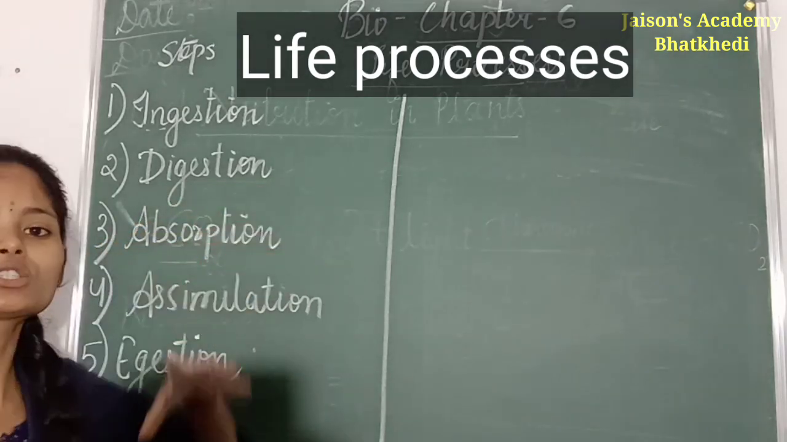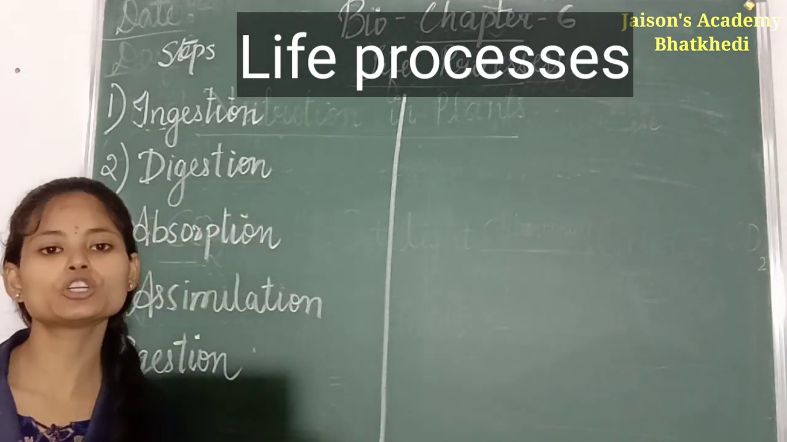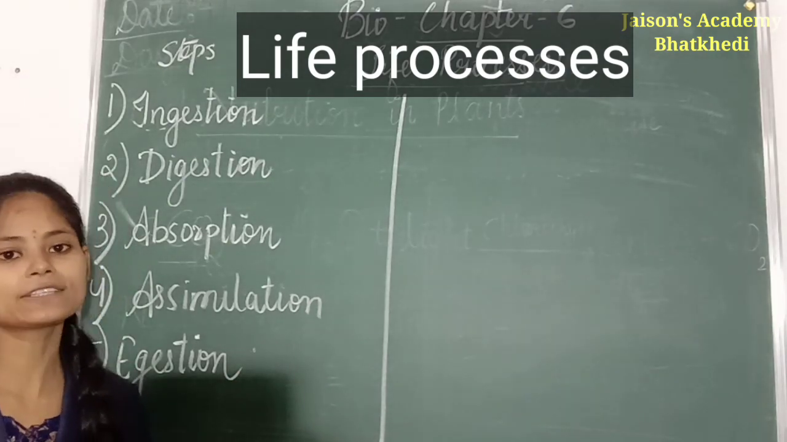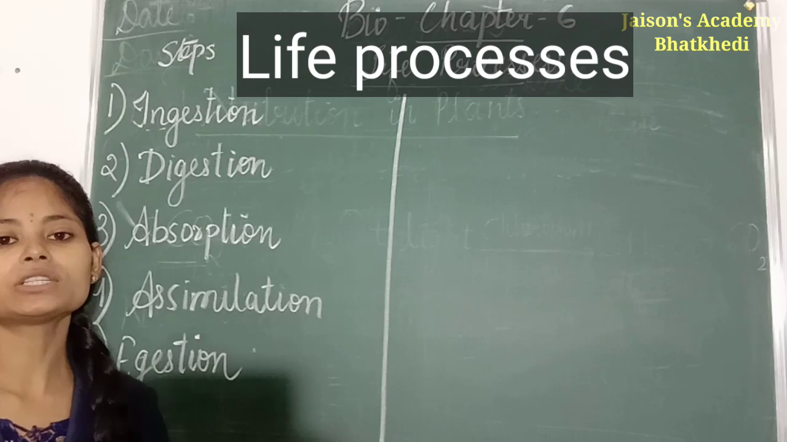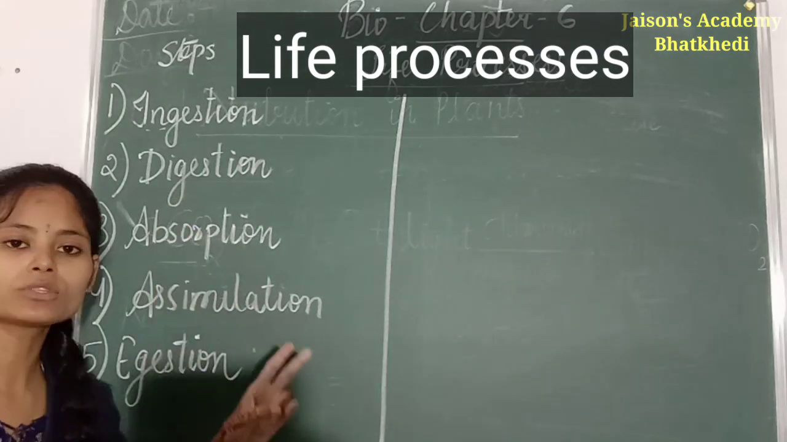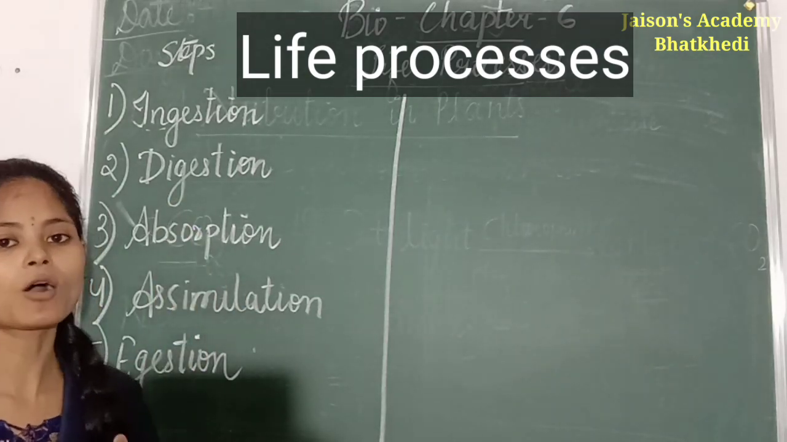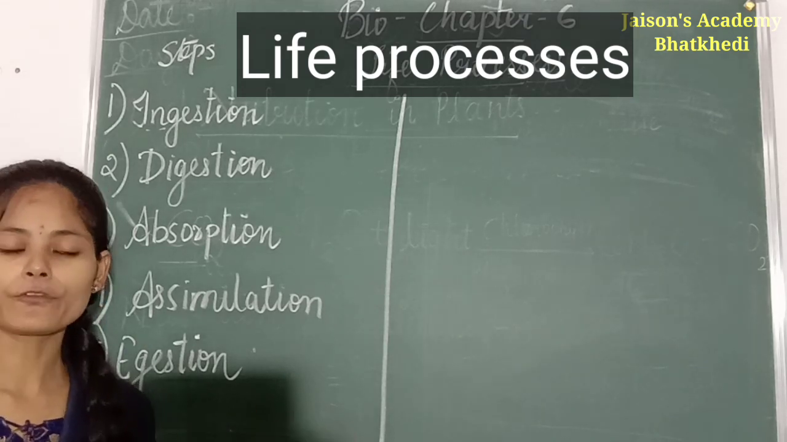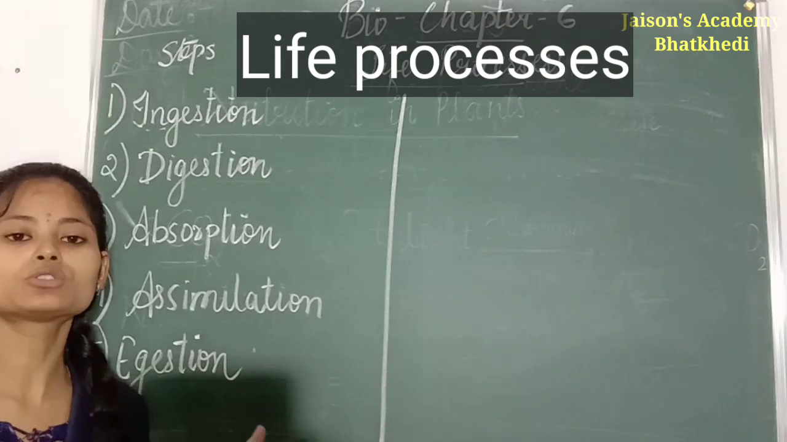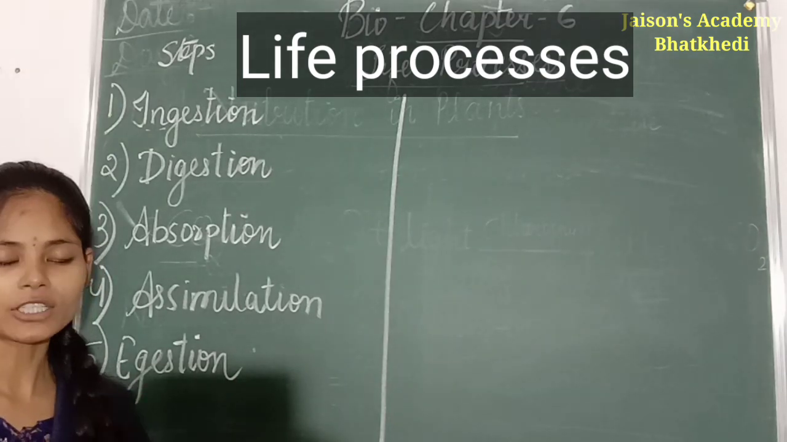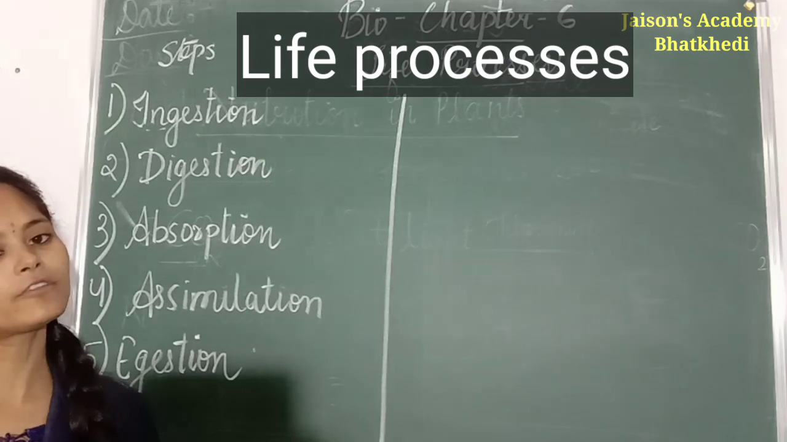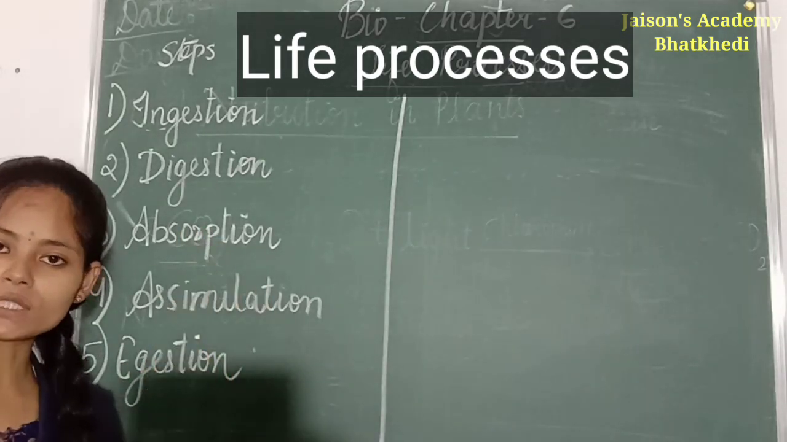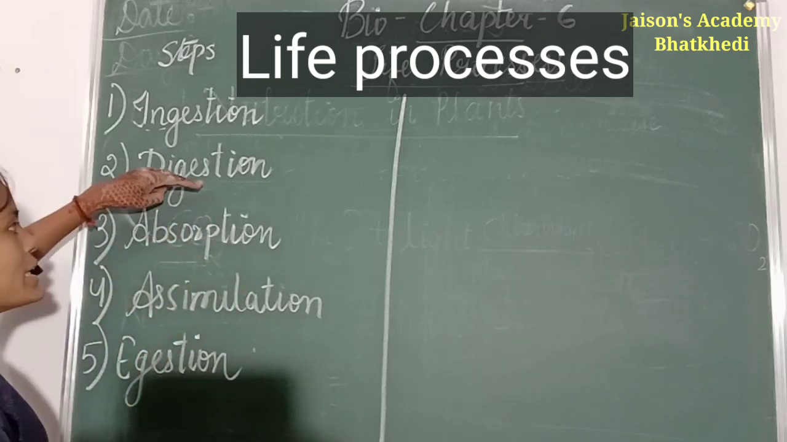Secondly, digestion. As soon as the food is ingested into the body, there are various chemical substances present inside the organism that start breaking down that complex food into simple. Complex means the food which we are taking is of a very long chain of carbohydrate, sugar. So that should be first broken down into simple, then only our body can utilize that food. So the complex food is broken down into simple by the process of digestion.